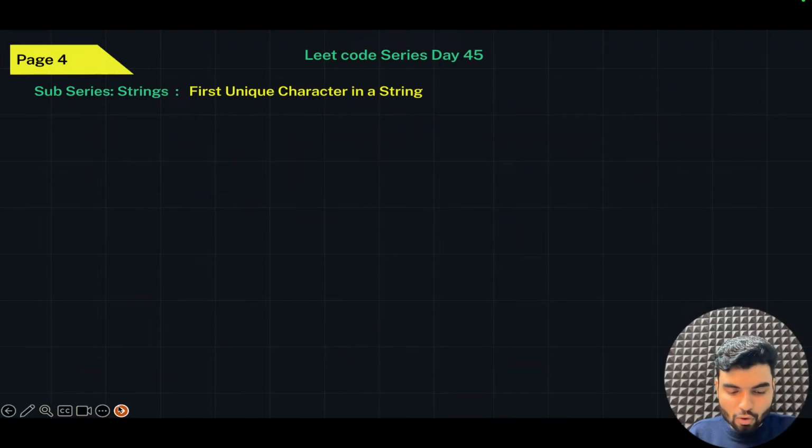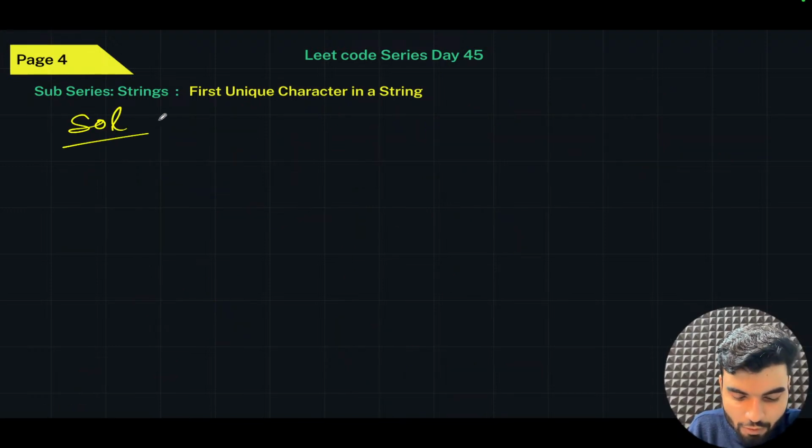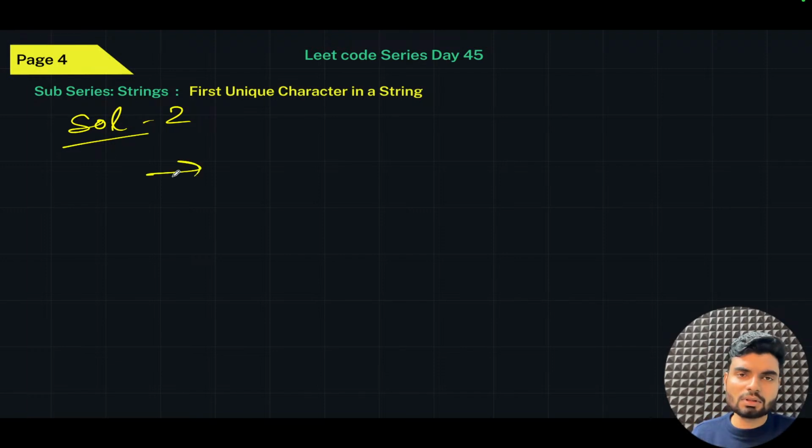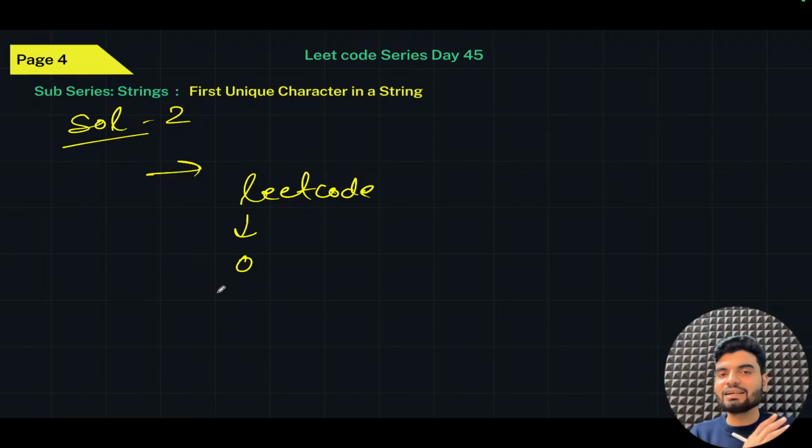Now, what can be another way? Solution number 2 is also possible. What you can do, you can check the index of. So you can start iterating the whole string and use an index of method to find the index of every character. So if the first and last index is same, we can say that is a unique character. Yes or no? So if you check here, if you get the index of this, that is 0, the first index and last index. So you can have a method or iteration from starting and ending. So check the first and last character and take the minimum index.